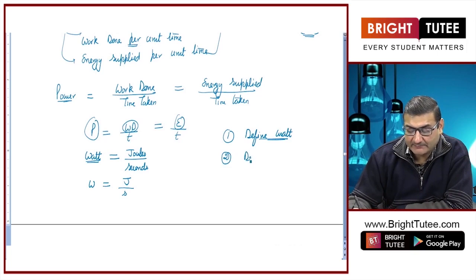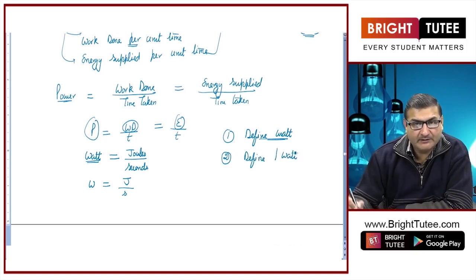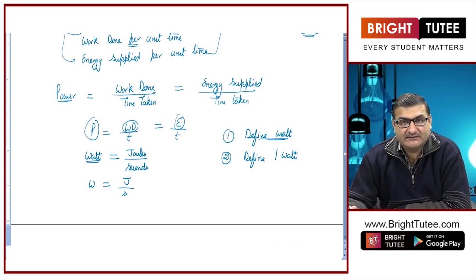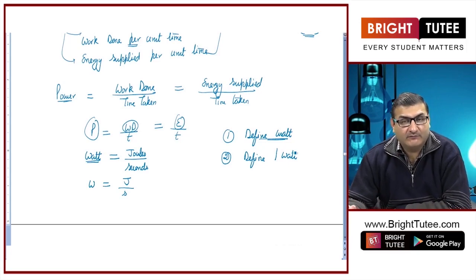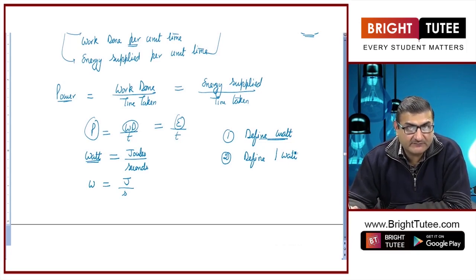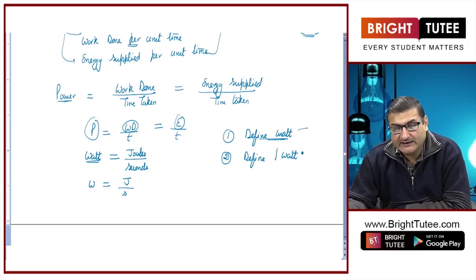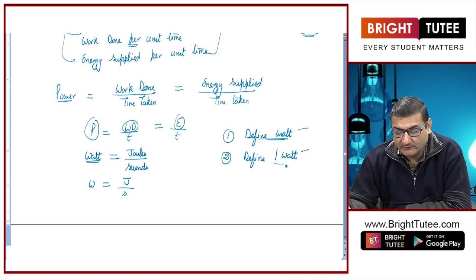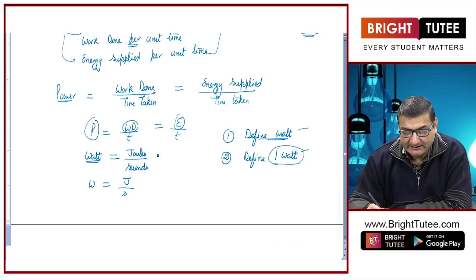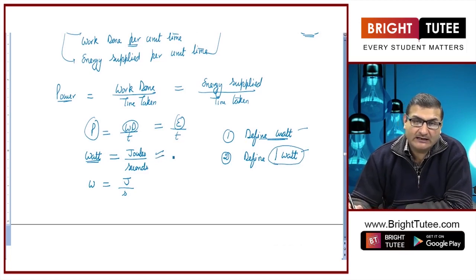But if I am asked to define 1 watt, remember we have done it in the case of potential difference and current: define ampere and define 1 ampere, define volt and define 1 volt, there was a difference between them. Similarly, we see here define watt and define 1 watt. When it is just simply watt, we will say that it is the SI unit of power. But when it comes to 1 watt, then we will define it with the help of its formula.